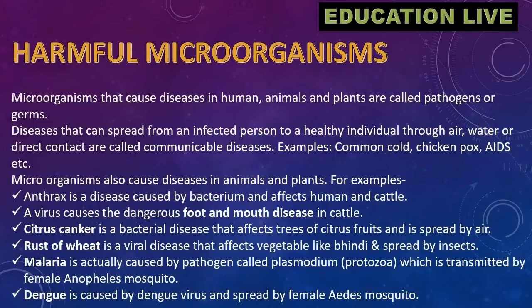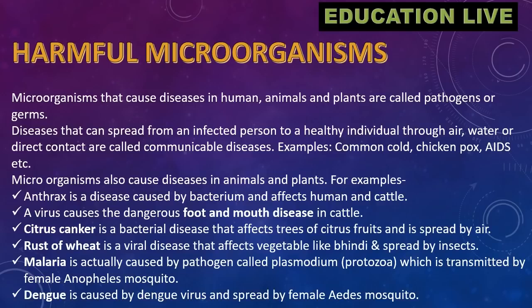Microorganisms that cause diseases in human, animals and plants are called pathogens or germs. Diseases that can spread from an infected person to a healthy individual through air, water, or direct contact are called communicable diseases. Examples: common cold, chicken pox, AIDS, etc.